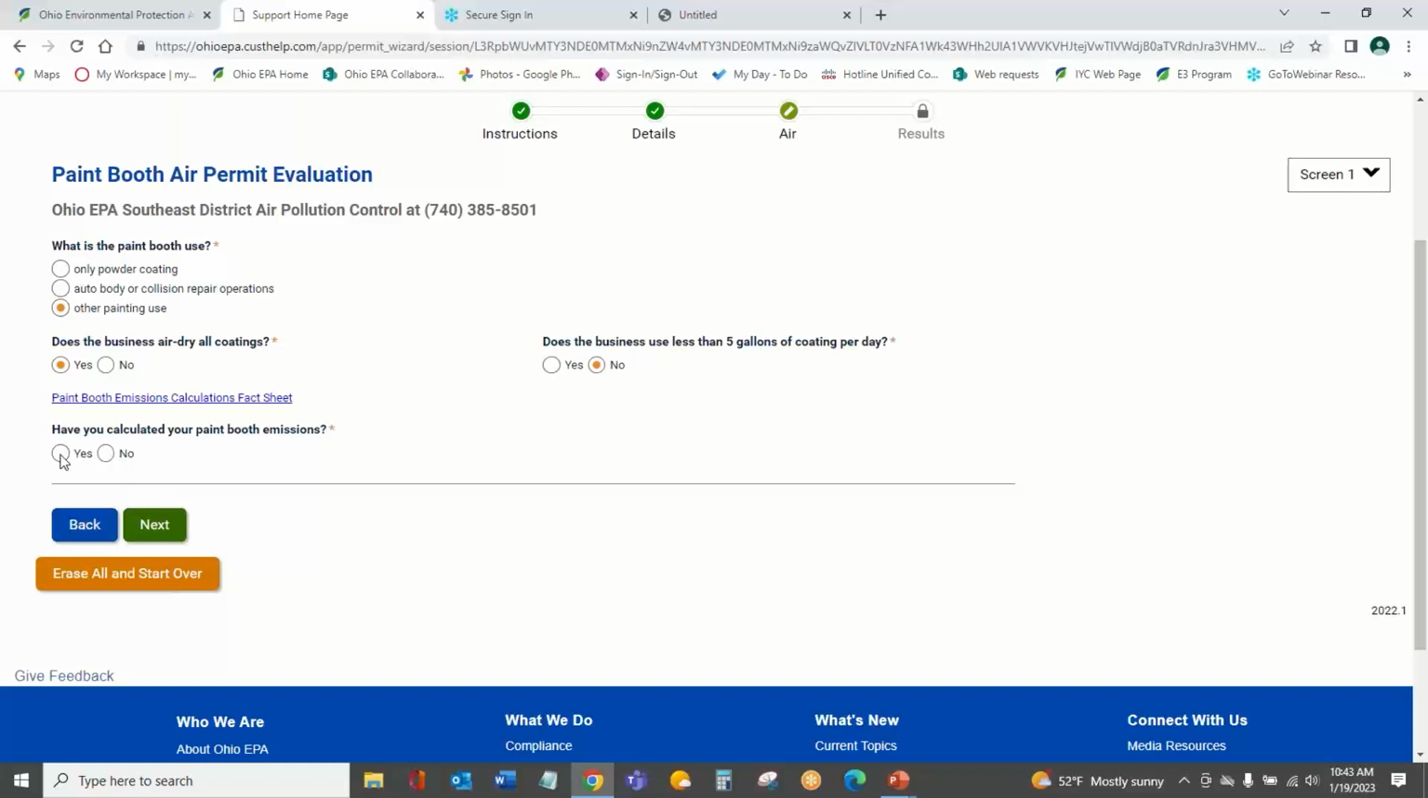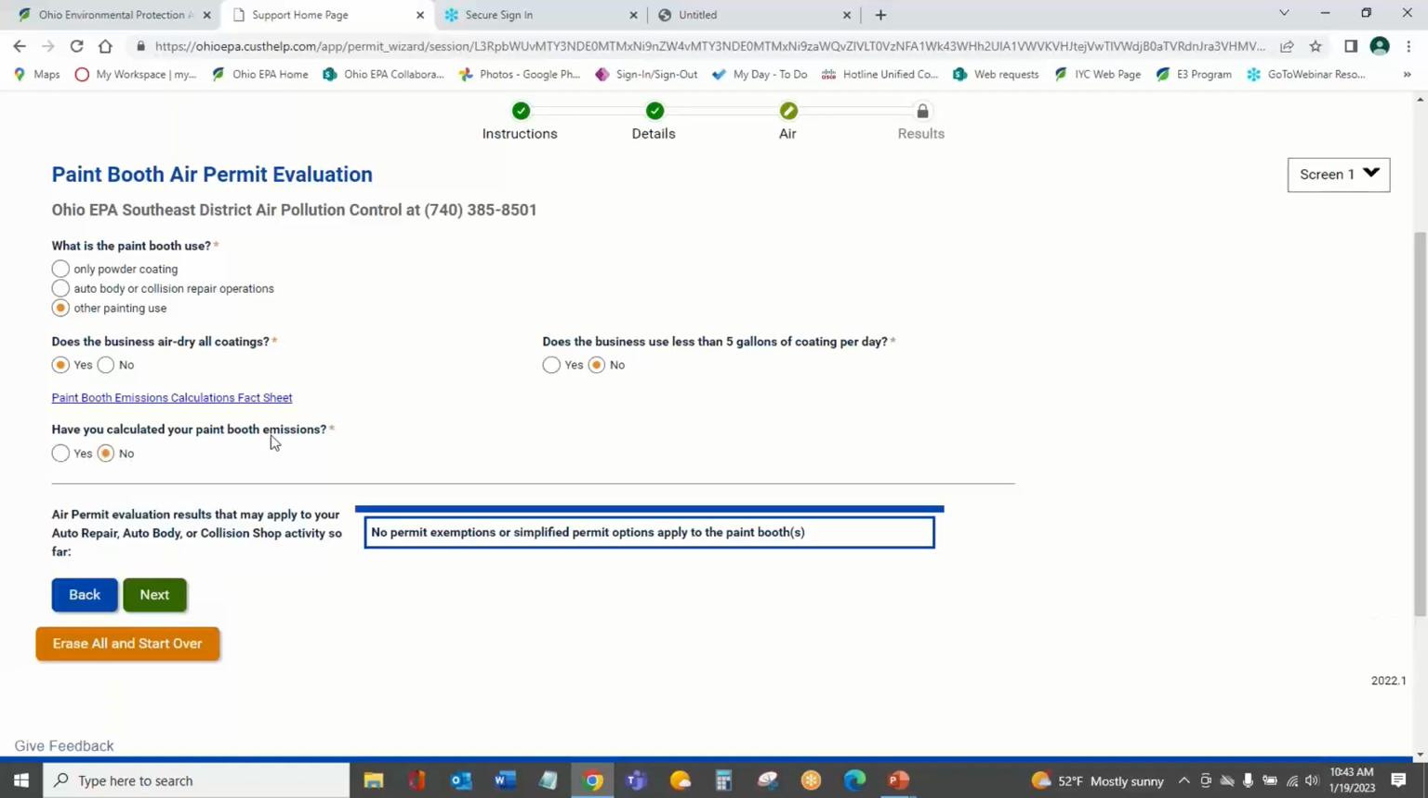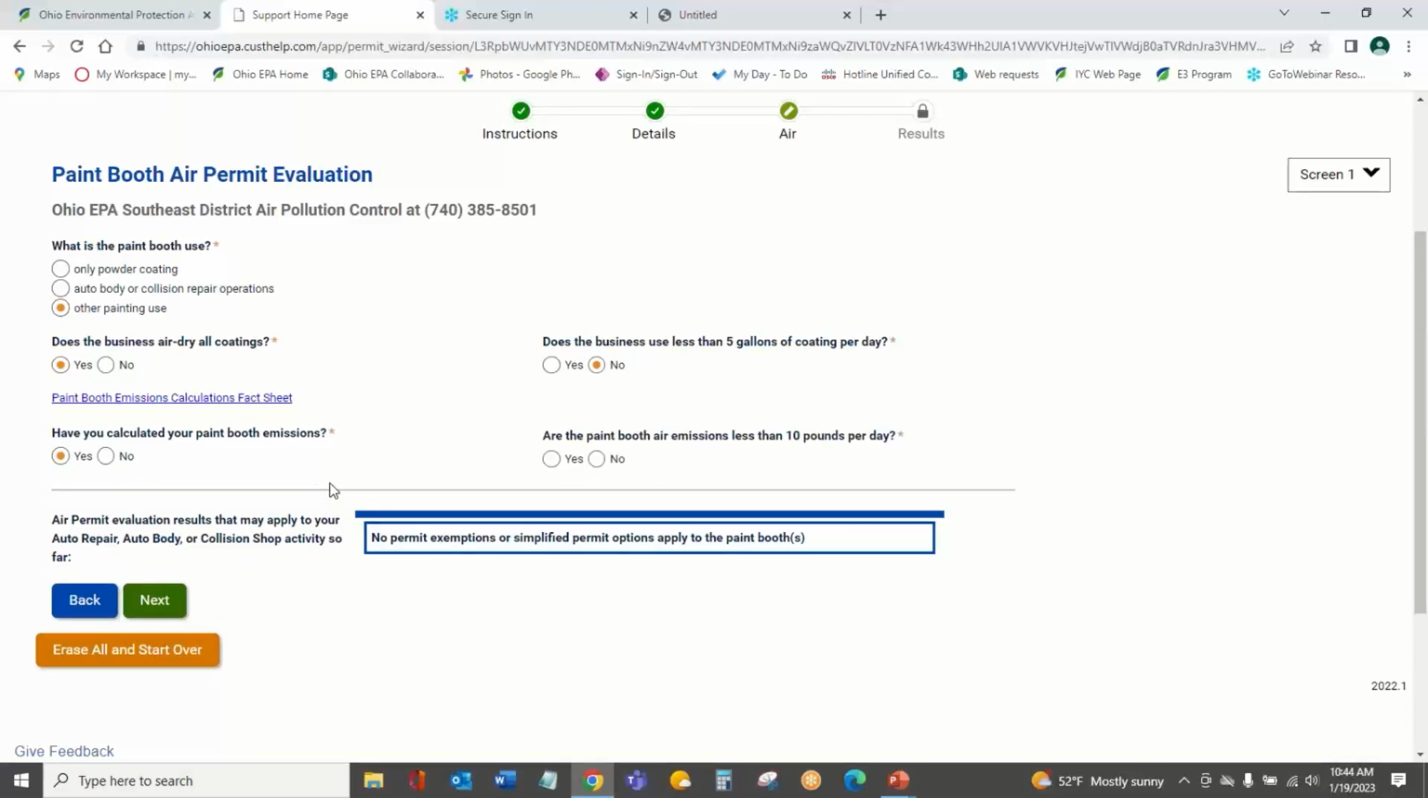And then, have we calculated our emissions? If I say no, it says that no permit exemptions or simplified options apply to the paint booth. So I'm probably looking at some sort of permit. It would be best if I calculated them though. So let's say I did calculate them.